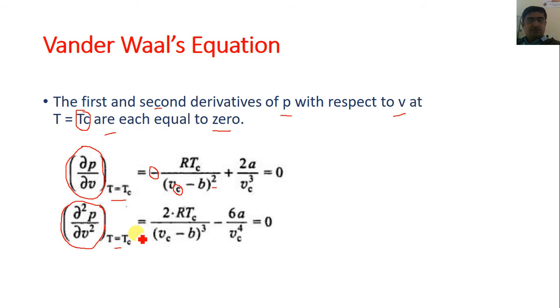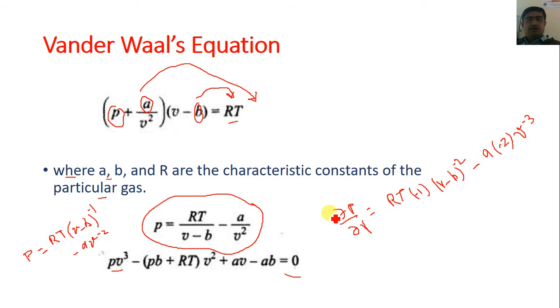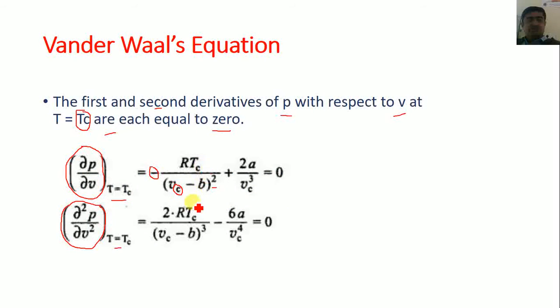Similarly, if we do the integration of this term again, then here you can see RTc plus as it is, and here the power is minus 2. So here you can see the minus minus gets plus and power 2 as it is, and this term Vc minus b square becomes Vc minus b cube.